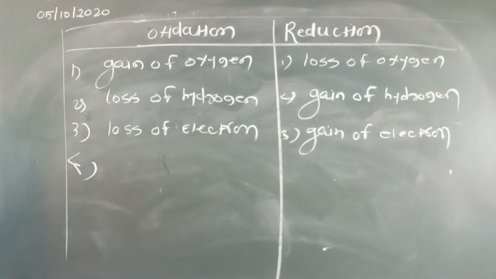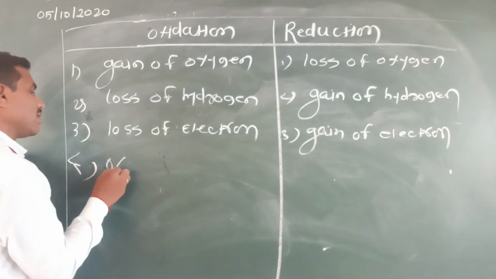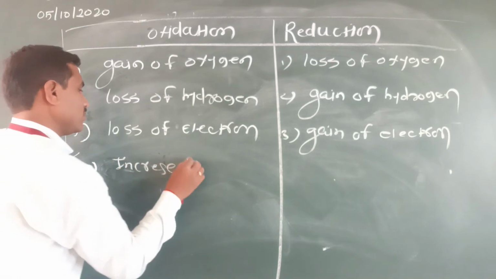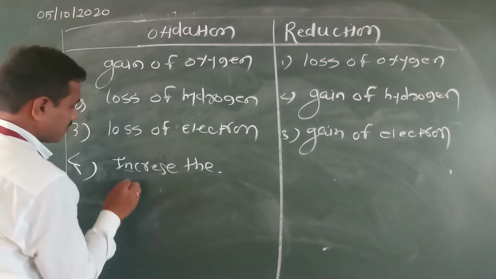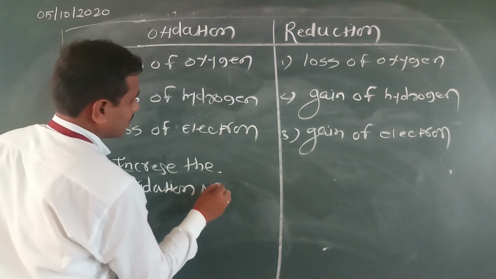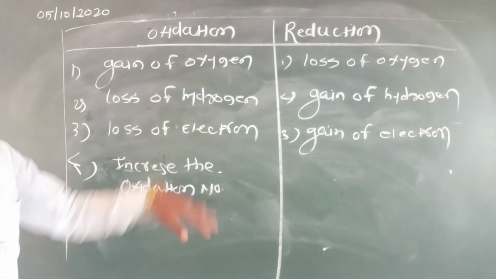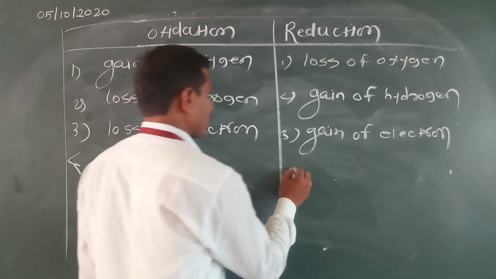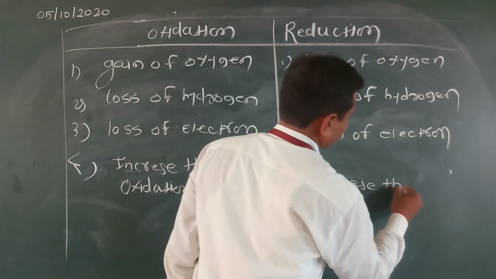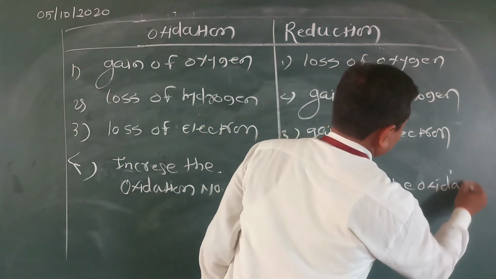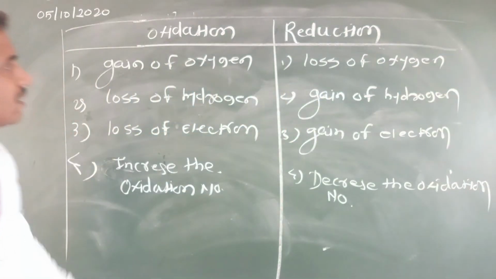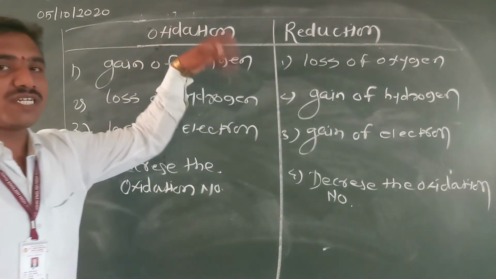Next, the fourth point: increase in the oxidation number. And the opposite in reduction, decrease in the oxidation number. This is the fourth point of the difference between oxidation and reduction.